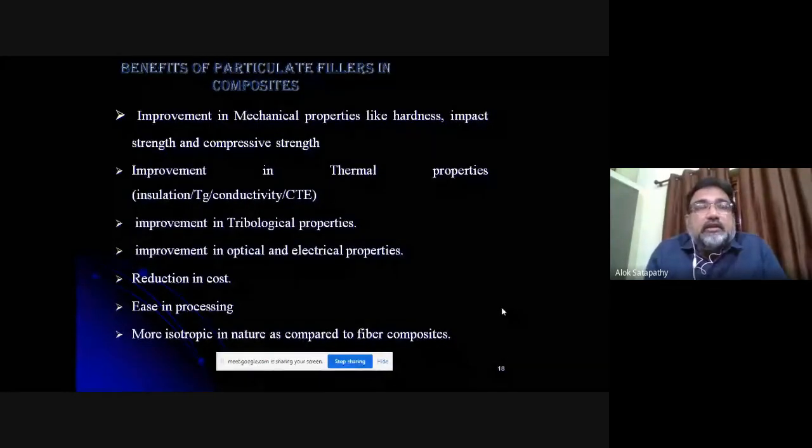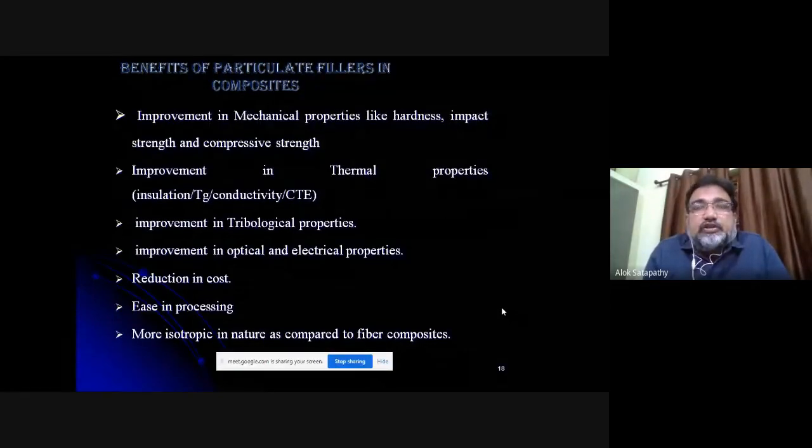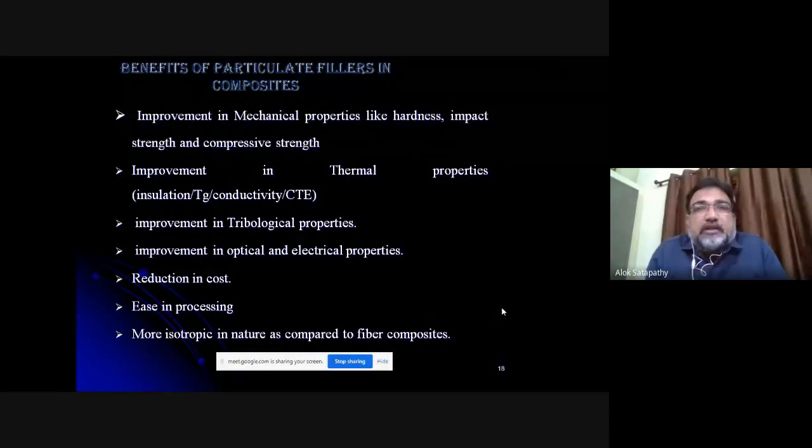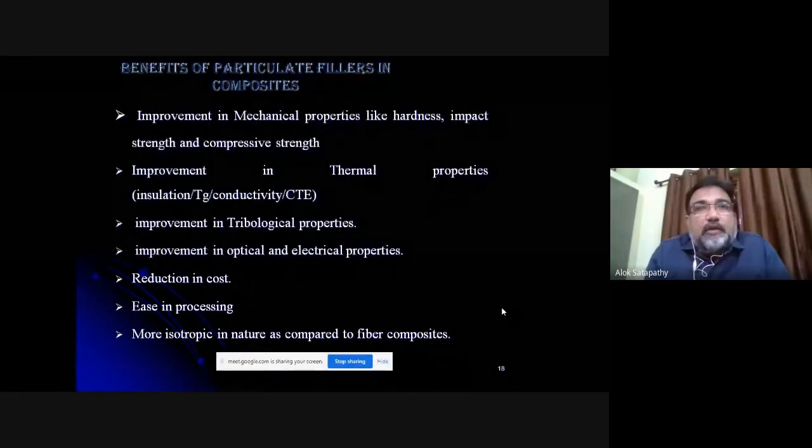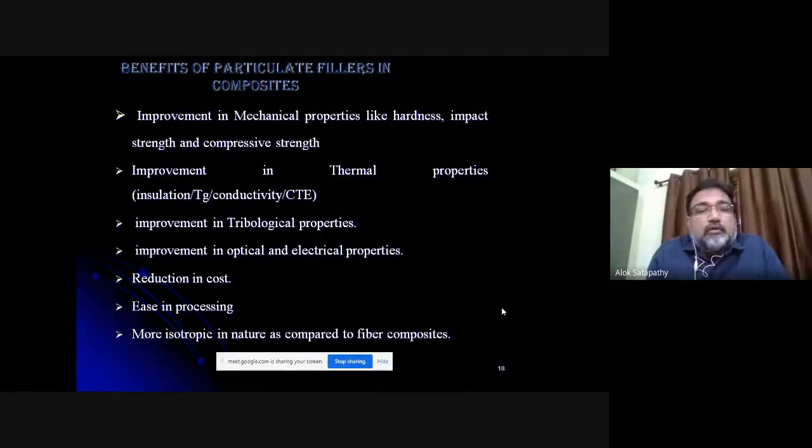And in the fiber reinforced composite, you require so many things. You require the mold release sheets, you require the roller, you require a mixer, and if it is a thermoplastic material, you require a compression molding or injection molding machine. In case of particulate reinforcement, you don't require anything. On your study table itself, you can make composite samples.